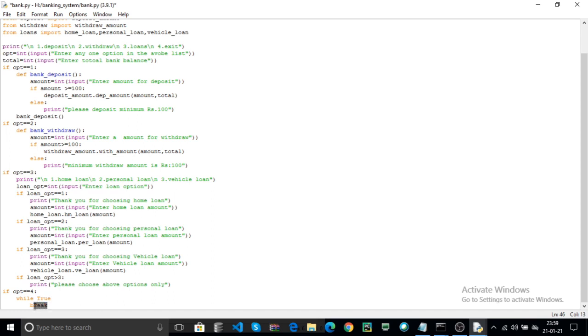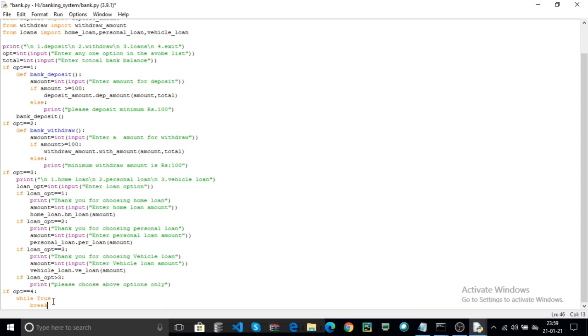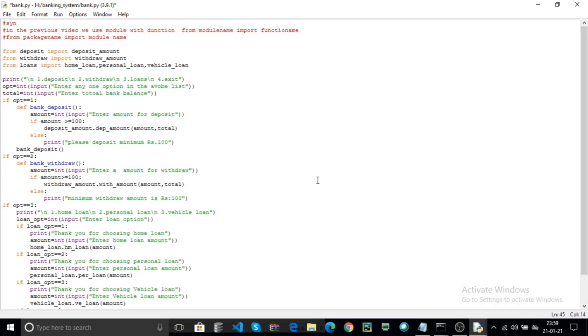Whenever the option 4 is entered, it breaks out of your execution, that is your loop. That means while True, if the condition is true, that is your option is equal to 4, it breaks the program. Then now execute your main bank.py file.